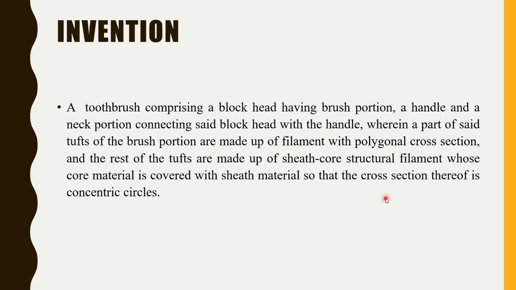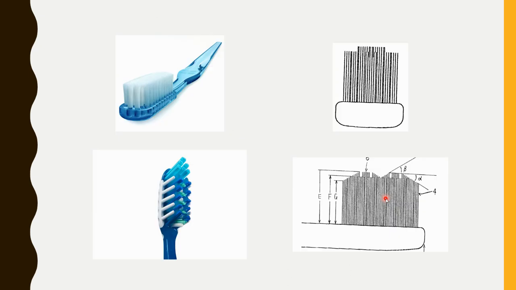So did you get it? What type of brush is he claiming? What is the new brush? So here we will see the above person. This is the old or conventional brush with which we are not able to clean every nook and corner of the mouth.